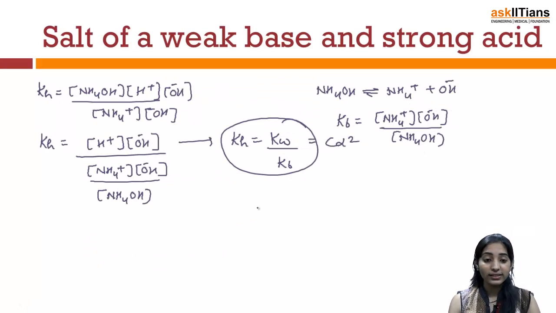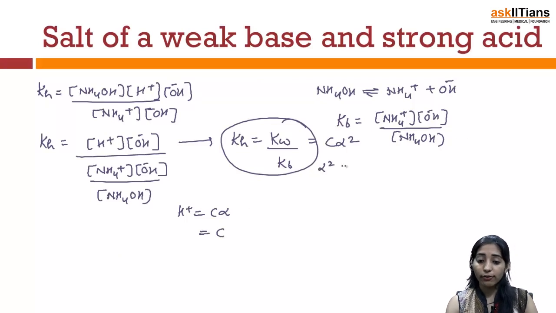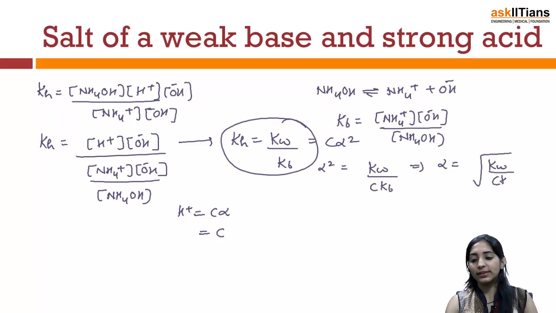Now let us say the concentration of H positive will be C alpha. That means C is here. Let's replace the value of alpha square from this equation, which will be Kw by C Kb. So this implies alpha will be under root Kw by C times Kb.